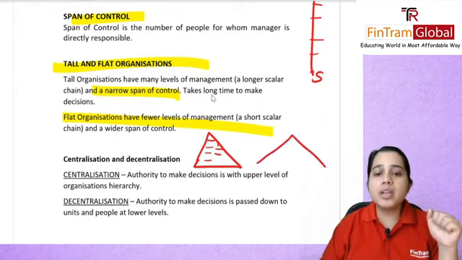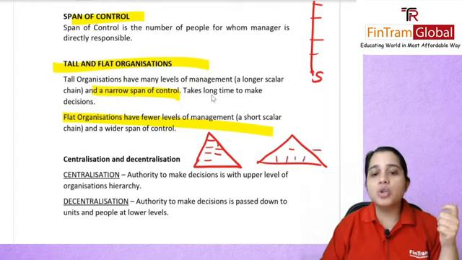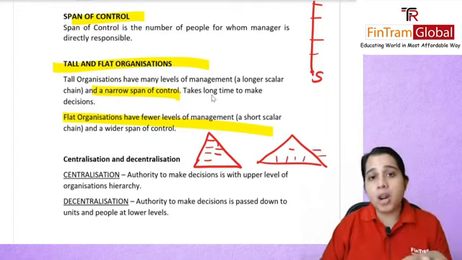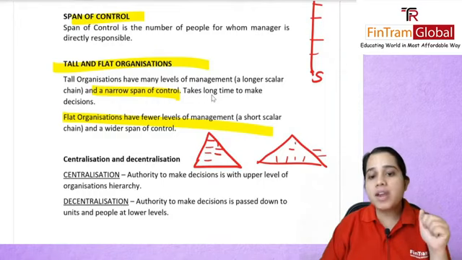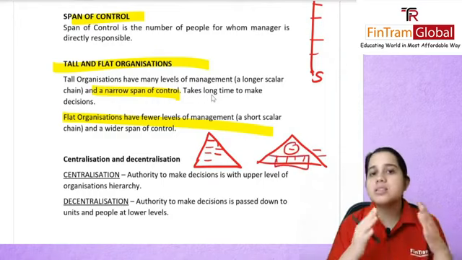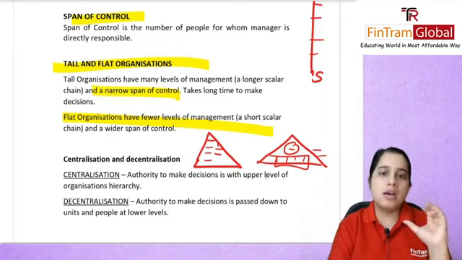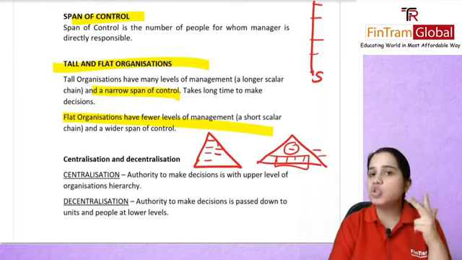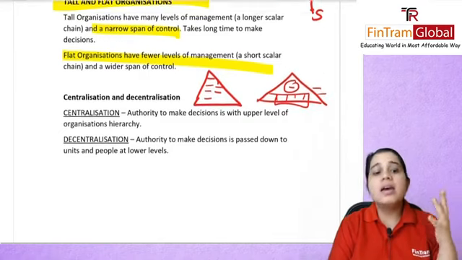However, in a flat organization, you will see that the levels are pretty much reduced, right? Only, let's say, 2 levels. So, it's a smaller scalar chain, but the span of control is wider. One person is managing so many people as compared to a tall organization. So, this is a distinguishing feature between these two types of organizations.